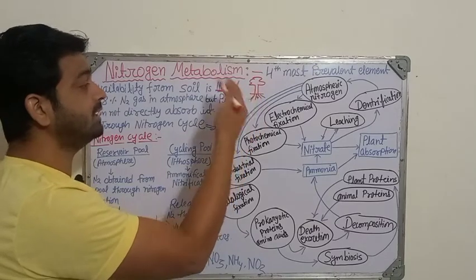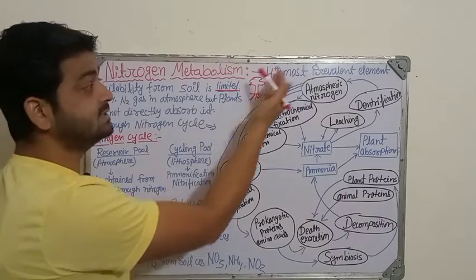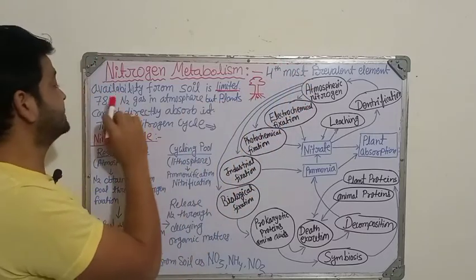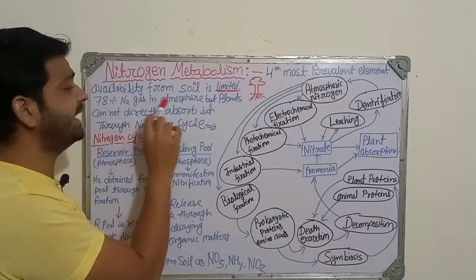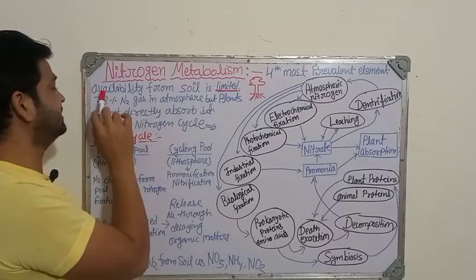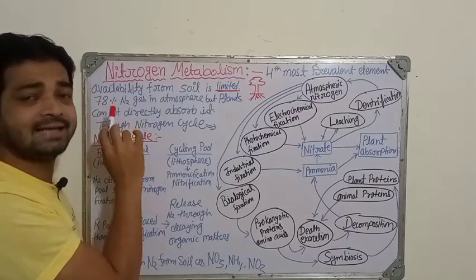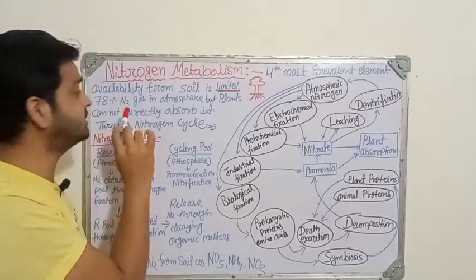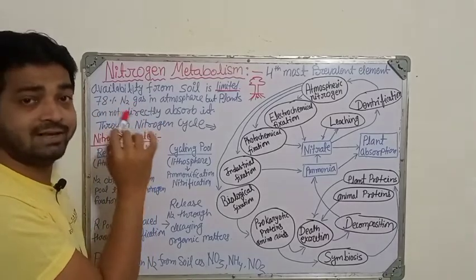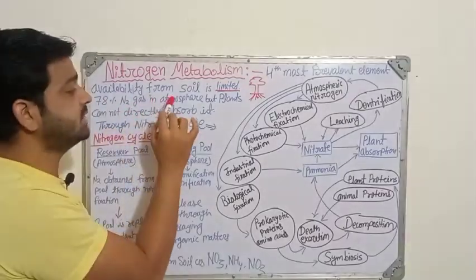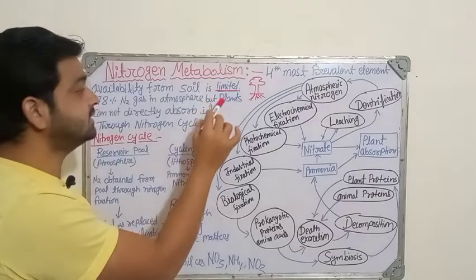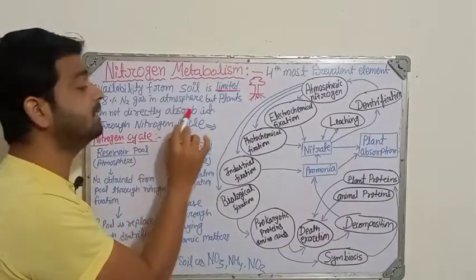Then how are they going to get the nitrogen, since it is the fourth most important element? There is 78% nitrogen gas in the atmosphere, right? Of the total percentage of gases in our atmosphere, 78% is a very great percentage. But the condition is, the plants cannot directly absorb it.